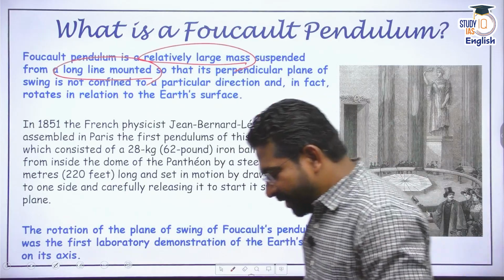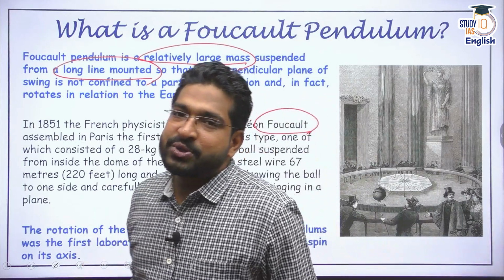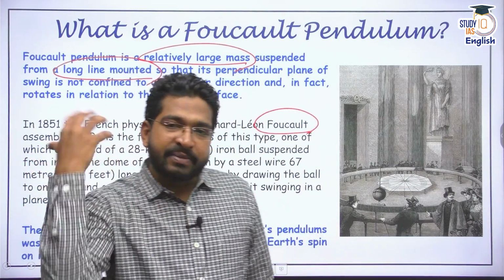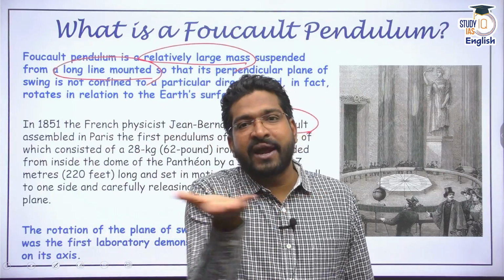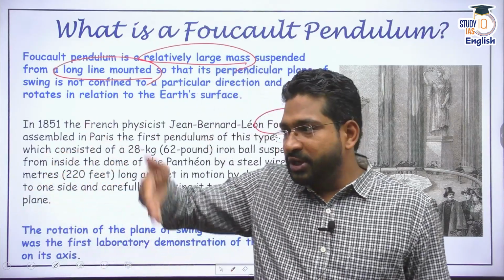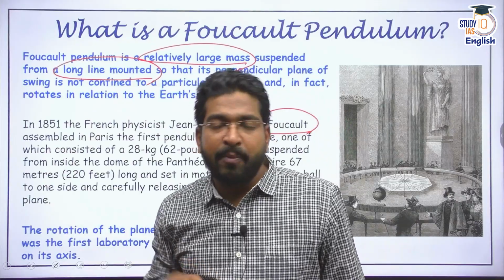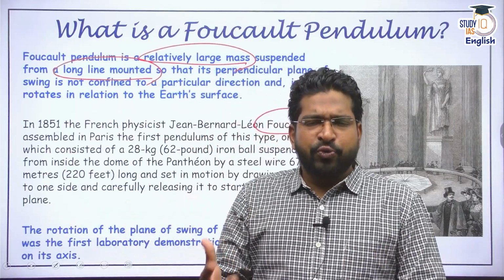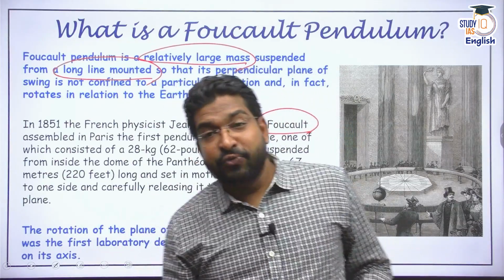Now, what he did was he wanted to demonstrate that Earth is round. There was a belief system during the medieval times that Earth was flat. At one point, there would be an edge and you're going to fall off the edge. But many scientists tried to prove that Earth was round, and Foucault was one of them.